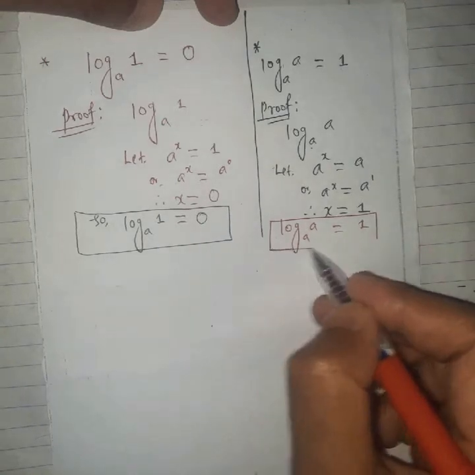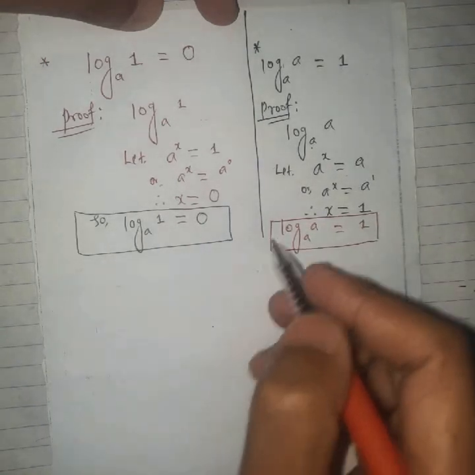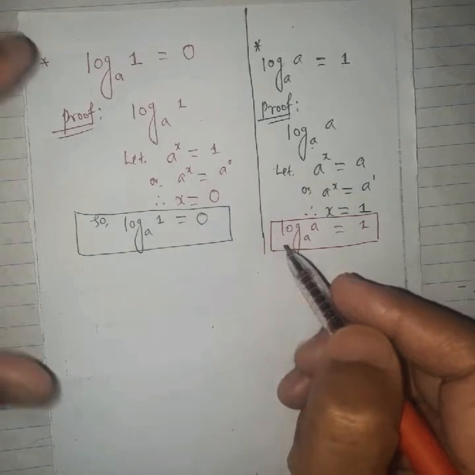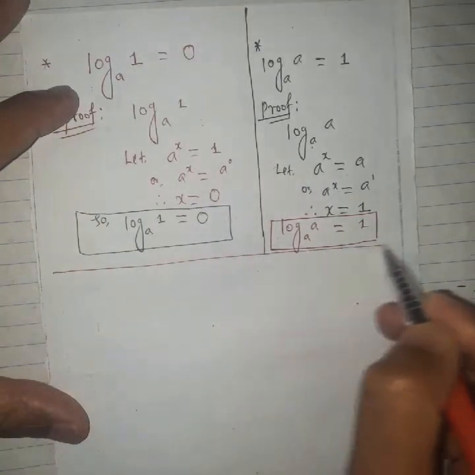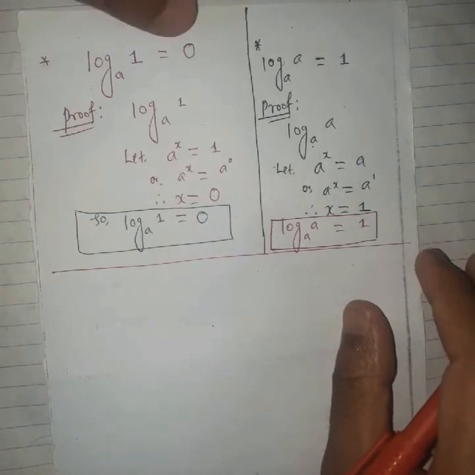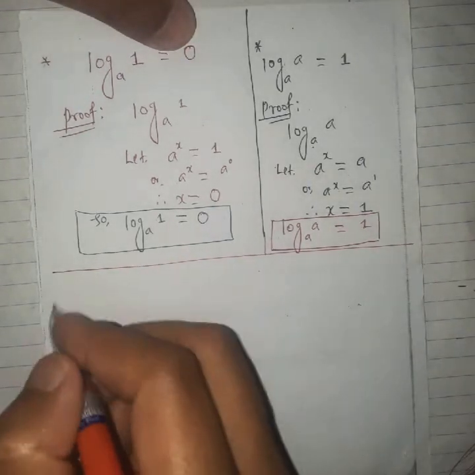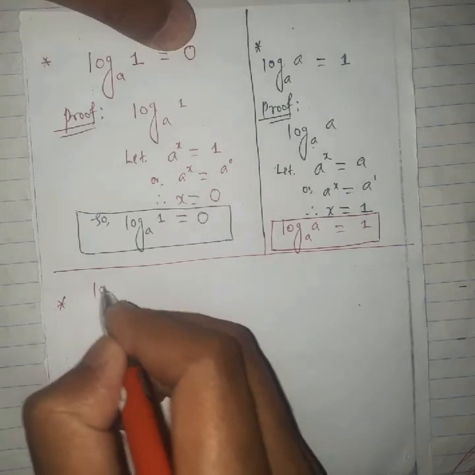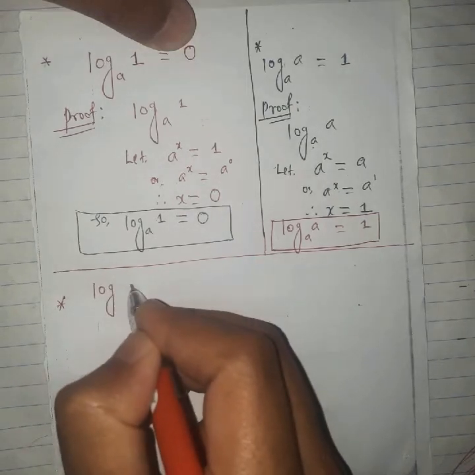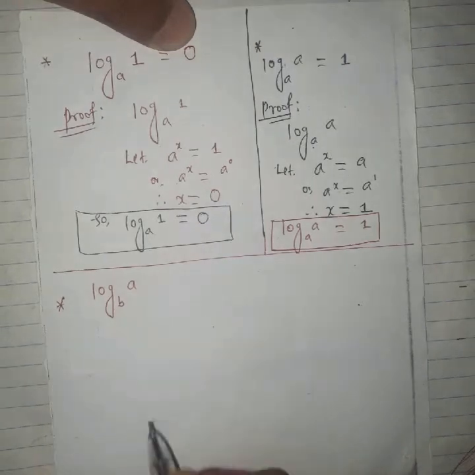Here we proved these two properties by the basic concept of the logarithm. And the next property is the log of number a with the base b.